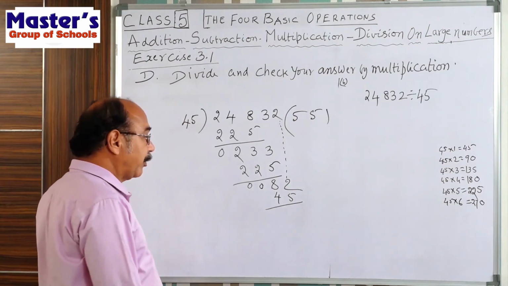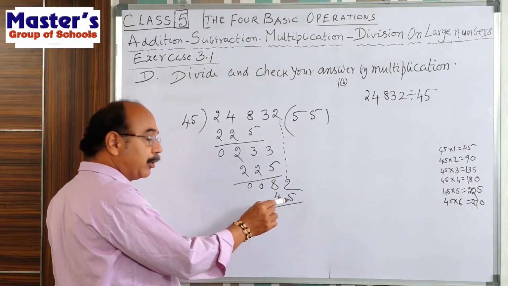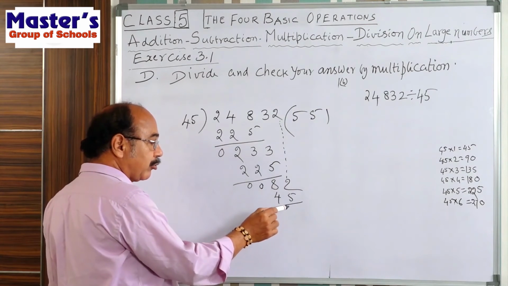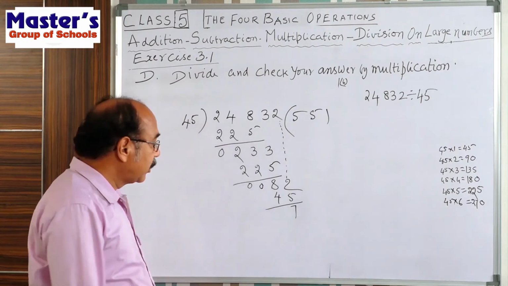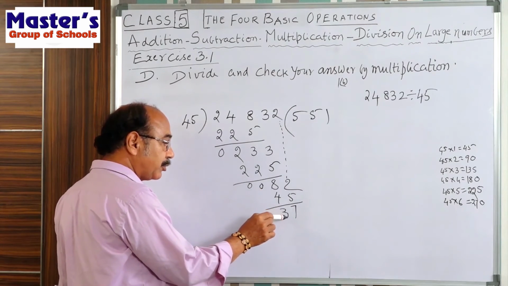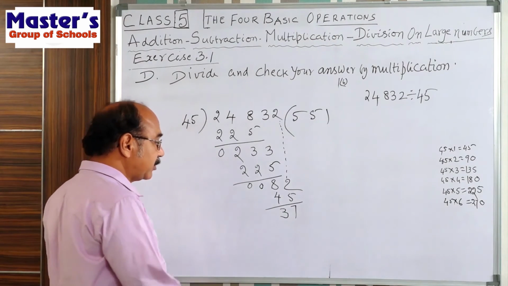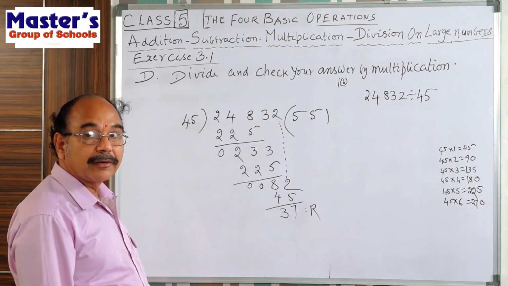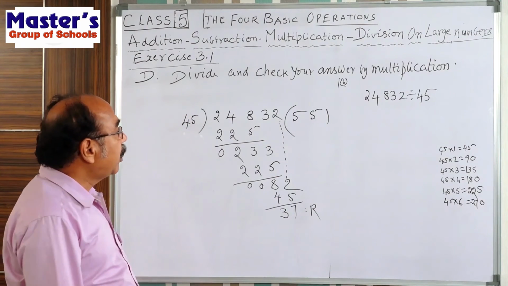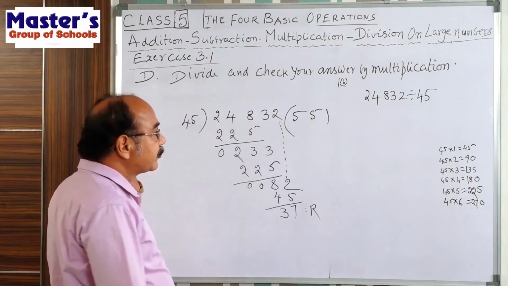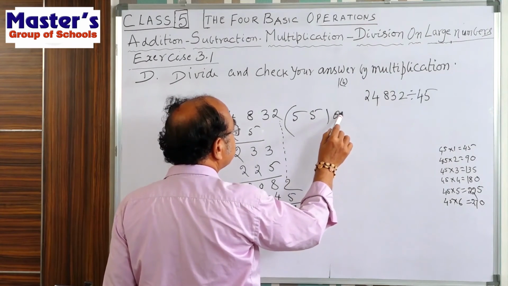Subtract. 2 minus 5, take borrow from it. So here 2 becomes 12. 12 minus 5, 7. Here 8 gave borrow, so here 7 only. 7 minus 4, 3. 37 is the remainder. And here 551 is the quotient.